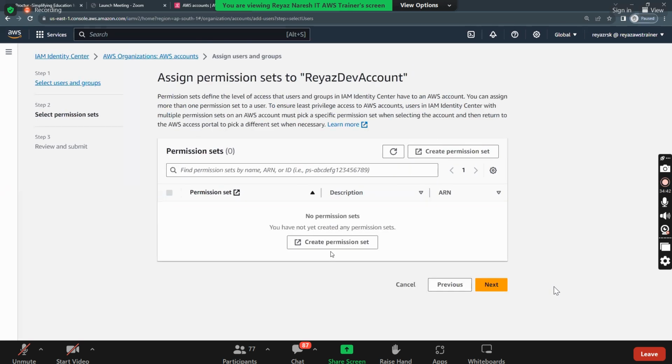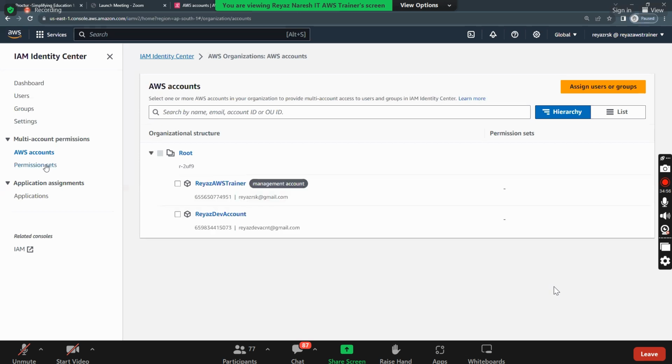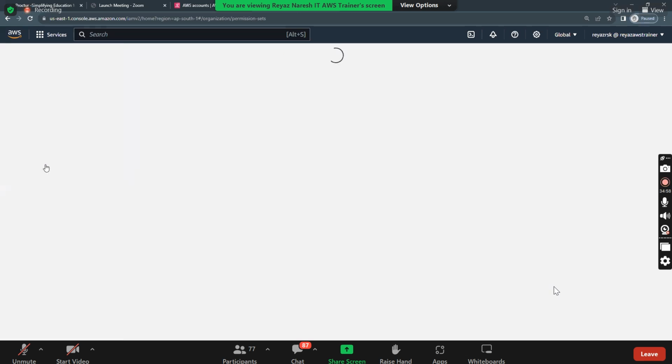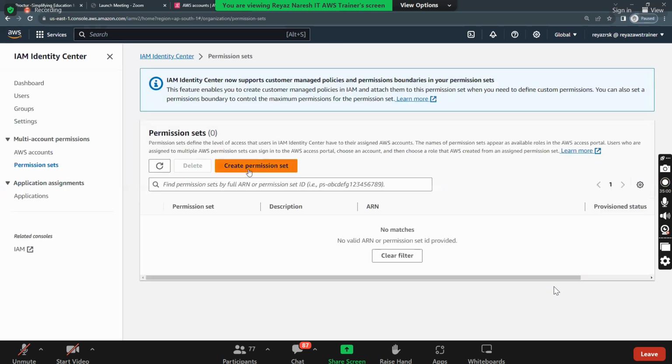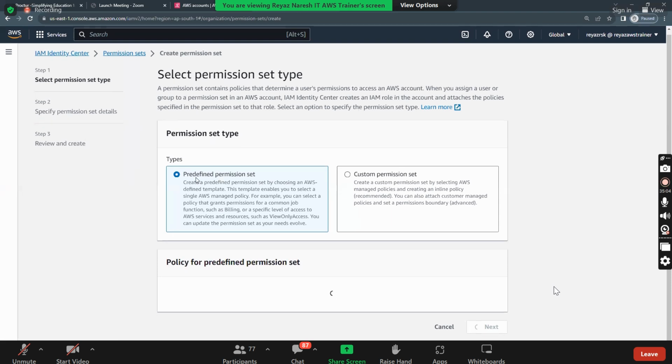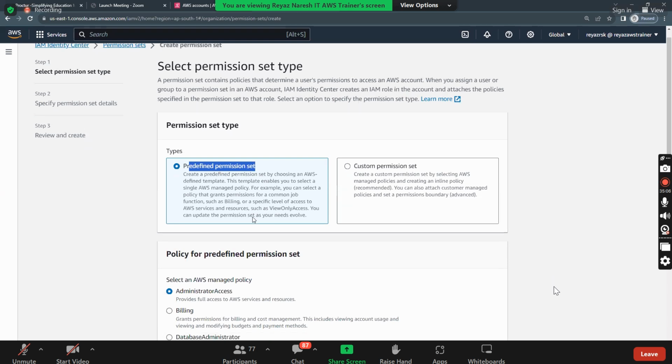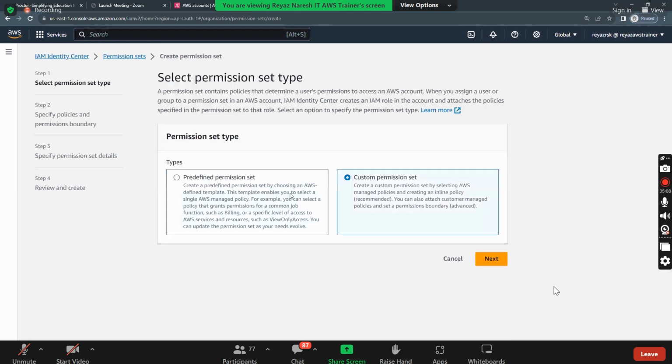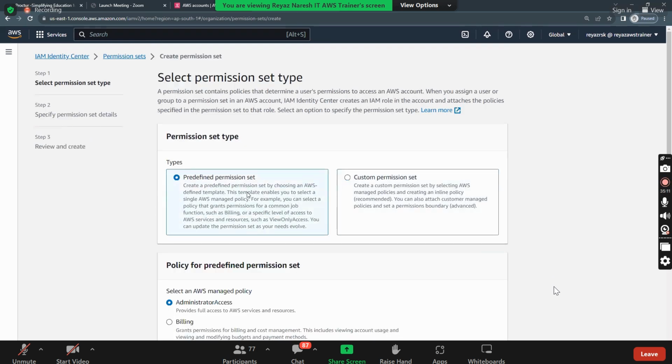Then it is asking for permissions. What kind of permissions does she need in that account? We need to create permission sets. Do we have any permission sets here? No. So I'm just canceling it. On the left side, do you see permission sets? Create a permission set. Here it asks whether you need a predefined permission set or a custom permission set, meaning an inline policy or managed policy.